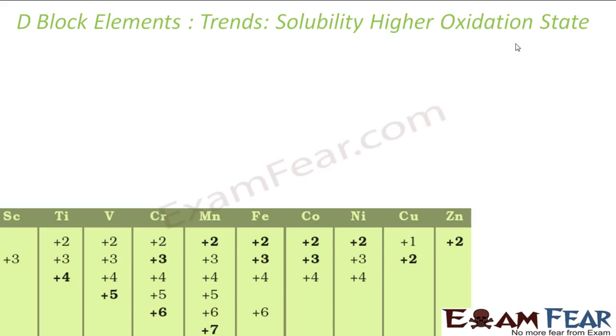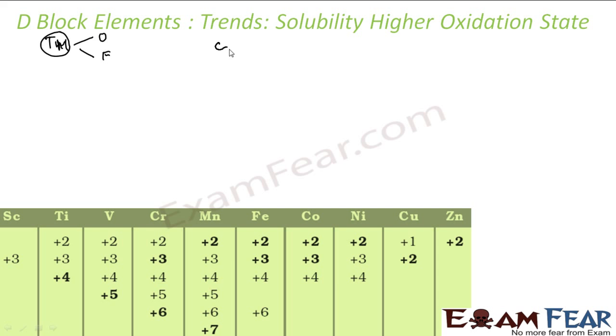Now we'll talk about the stability of the higher oxidation state. I've already told that transition metals form higher oxidation states with oxygen and fluorine. Why? Oxygen and fluorine are highly electronegative and small in size. So you get higher oxidation states of transition metals when they are bonded to fluorine or oxygen.